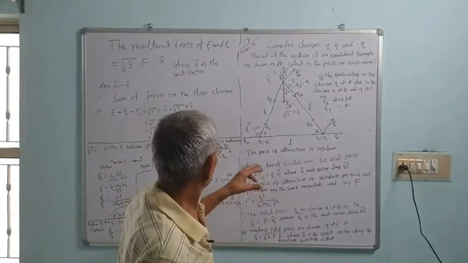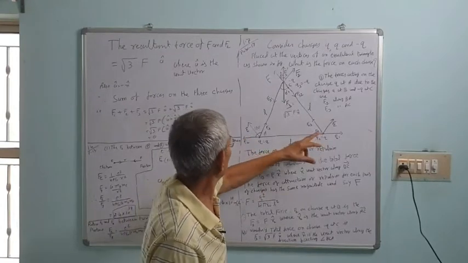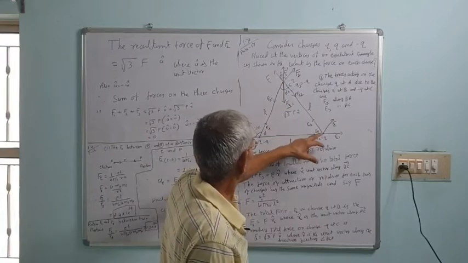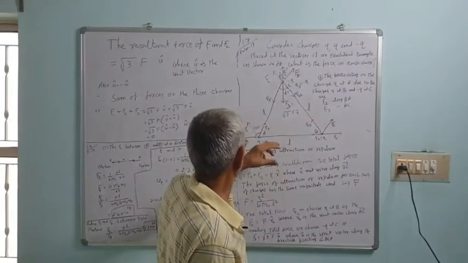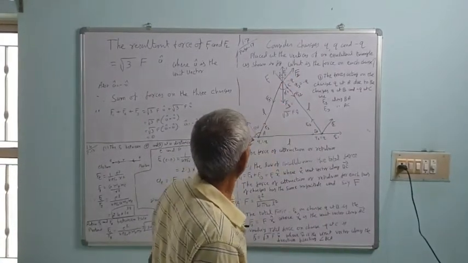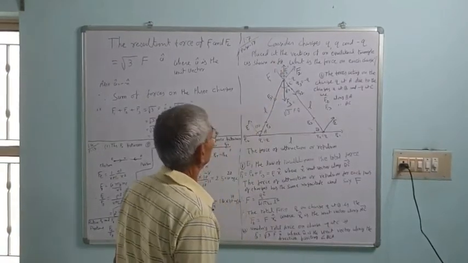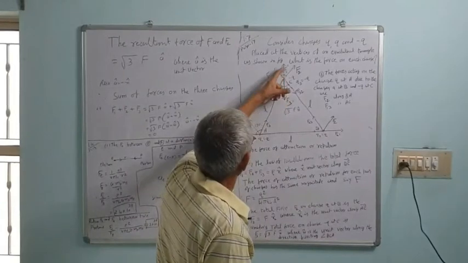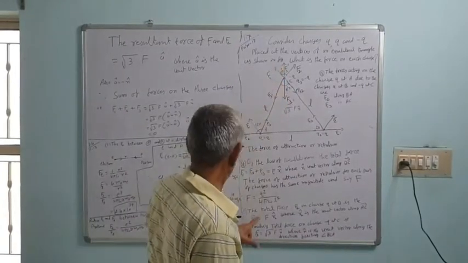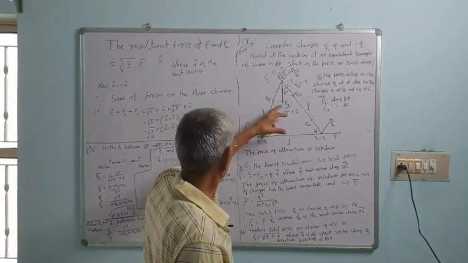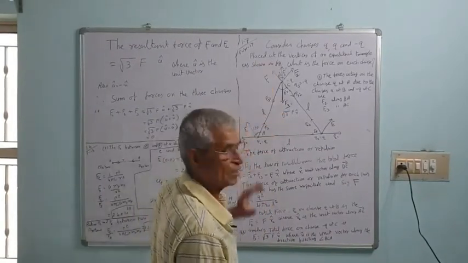Now the resultant of F1 and F2. F1 is along this direction and F2 is along this direction. The angle between them is 60. These two angles are the same, correct? And F3 dash also has the same magnitude, q square upon 4 pi epsilon naught L square. This is also the same. So both the forces cancel.